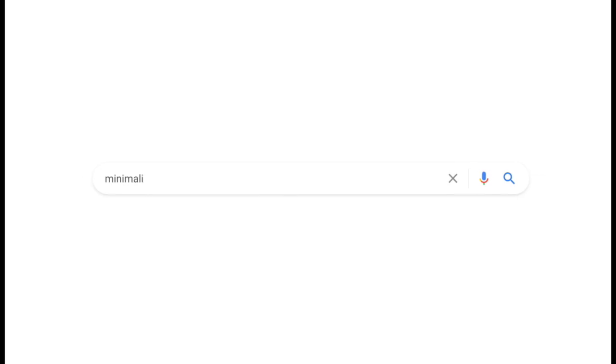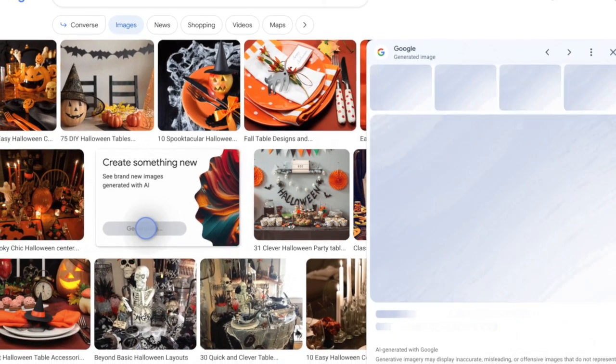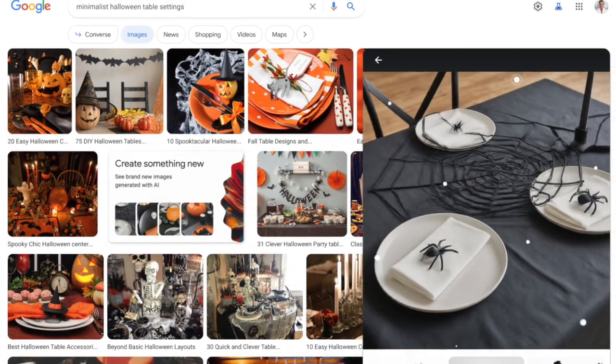That wraps up our exploration of SGE, Google's innovative venture into the world of creative AI. It introduces a fresh dimension to image searching and generation, all while adhering to a set of important guidelines.